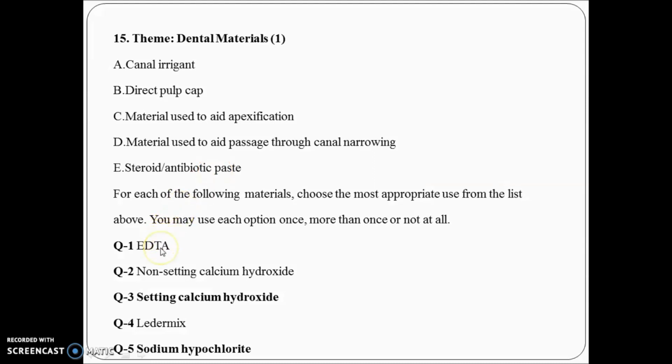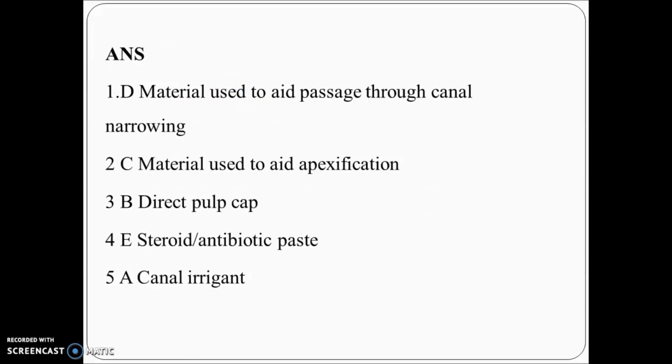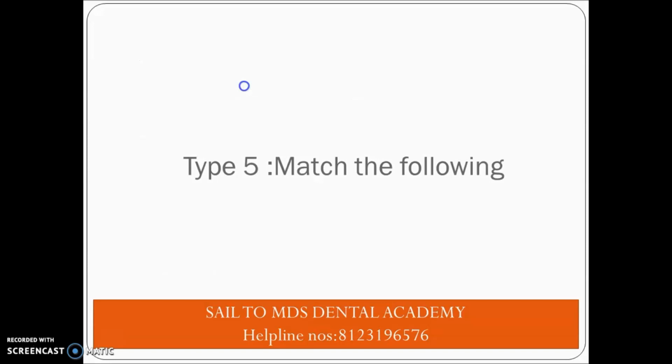Now EDTA, for what can you use EDTA? EDTA can be used to pass through a narrowing canal. Non-setting calcium hydroxide you can use in apexification. Setting calcium hydroxide you can use for DPC. Ledermix paste is your steroid plus antibiotic paste. Sodium hypochlorite is your canal irrigant. So I hope everybody understood: your theme, components, then the questions are coming. These are the answers which I have already discussed.